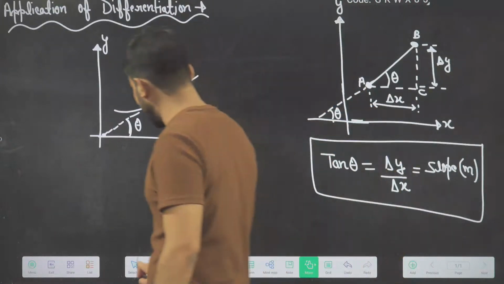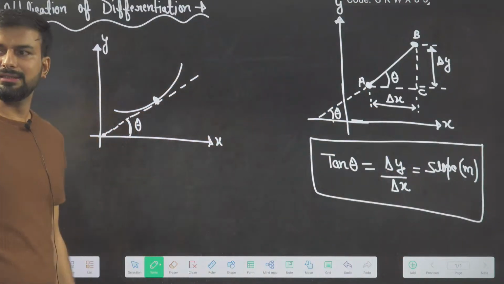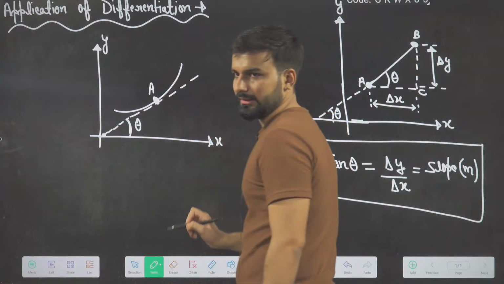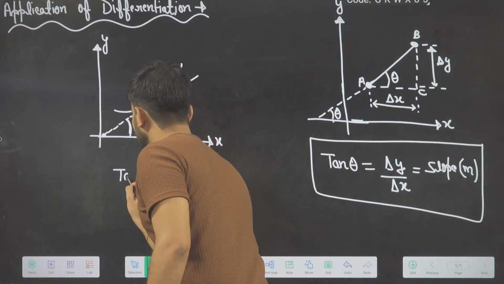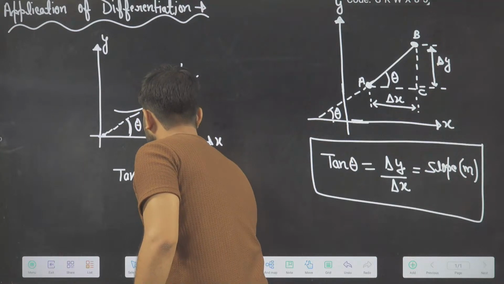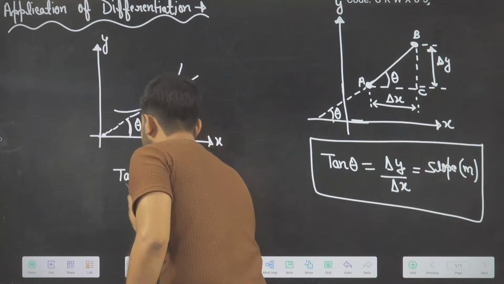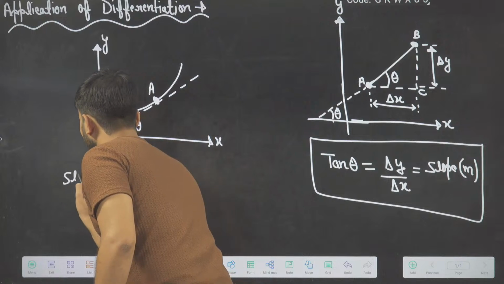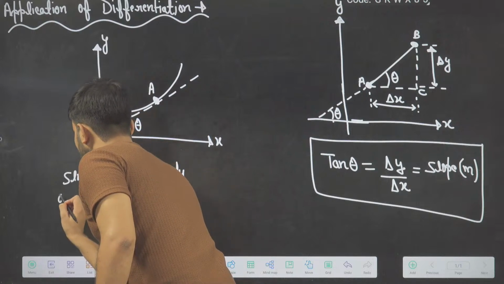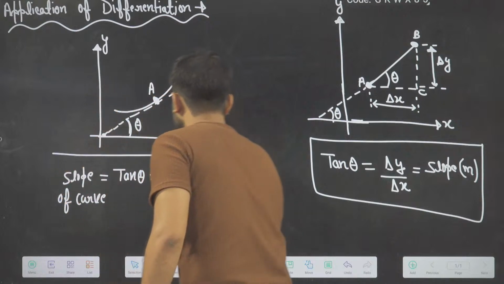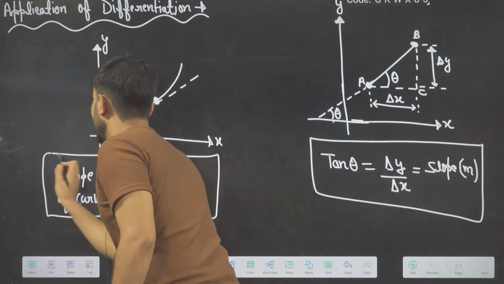This is the thing that tells us the slope at point A. Tan theta will be given by dy upon dx. This is your slope of the curve. So this is the biggest application of differentiation.